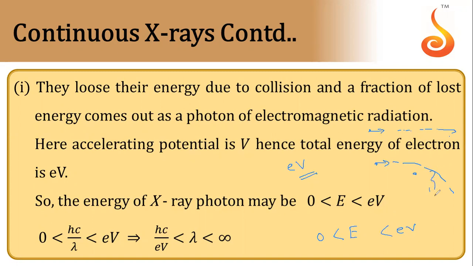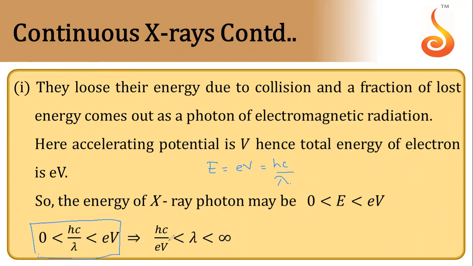Now X-ray is a radiation whose energy will be given by hc/lambda. So that will be the energy of X-rays. If we substitute the value of energy as hc/lambda, we will get this relation. You just have to rearrange this one. The energy of the electron was eV, that is also equal to hc/lambda. So from here we are getting this relation.